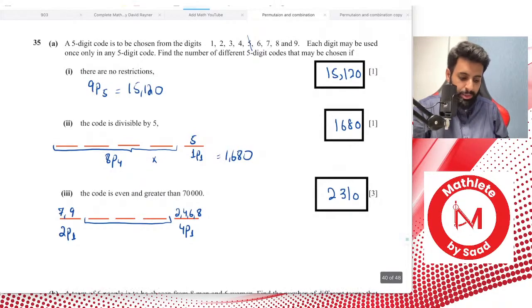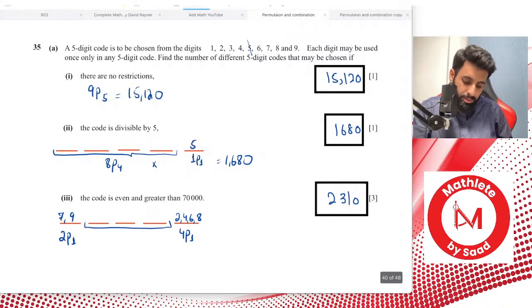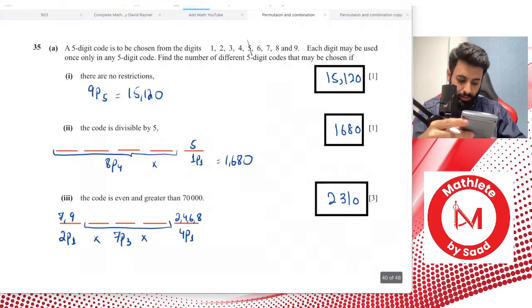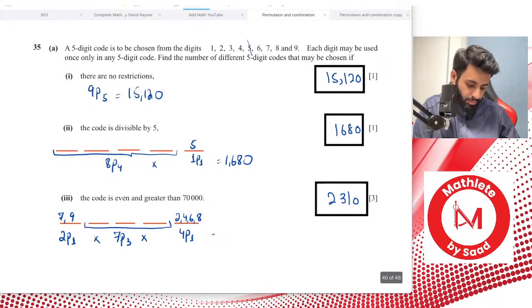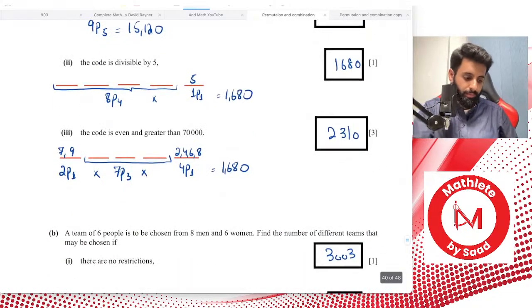Now in between, anything goes. We started off with 9 digits, and now 2 of them are gone. So we have 7 to choose from and room for 3. That means 7P3. So this is 1680. All right, question for you guys: what would be the other possibility?